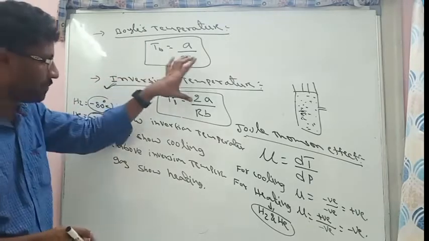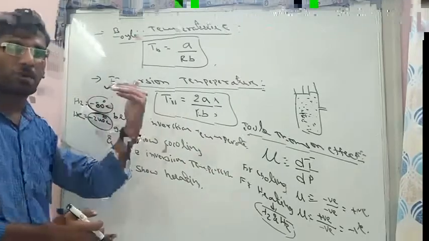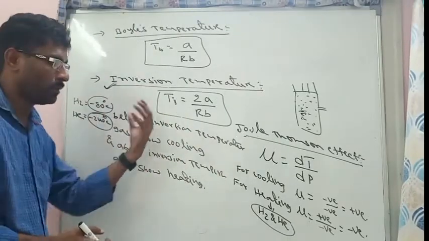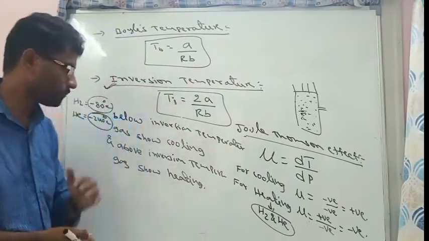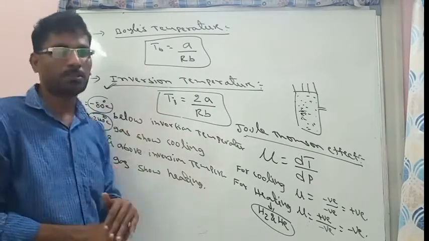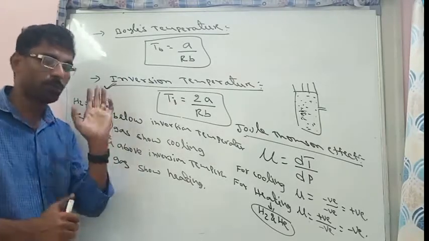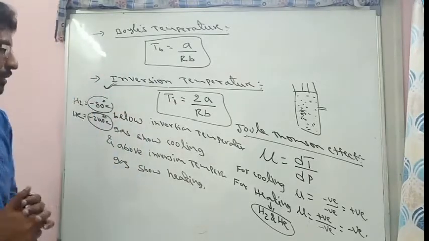Inversion temperature is the temperature at which gases neither show cooling nor heating effect due to change of pressure. Below the inversion temperature it will show cooling, above it they will show heating effect. Both hydrogen and helium show heating effect because their inversion temperatures are very low.